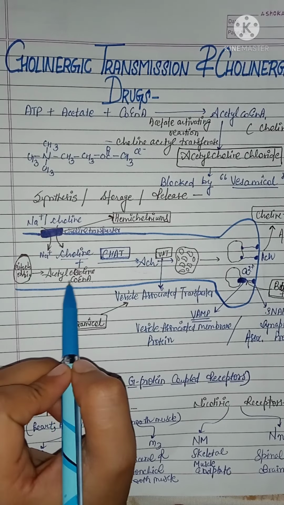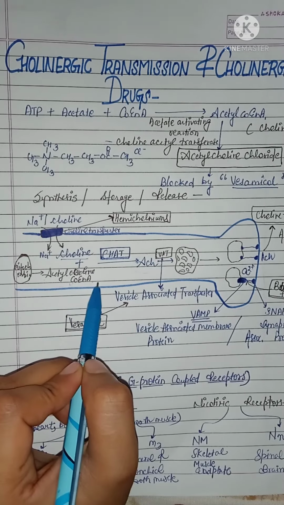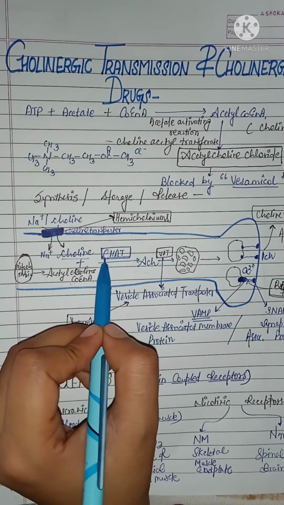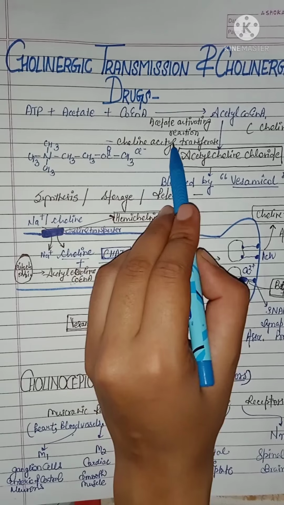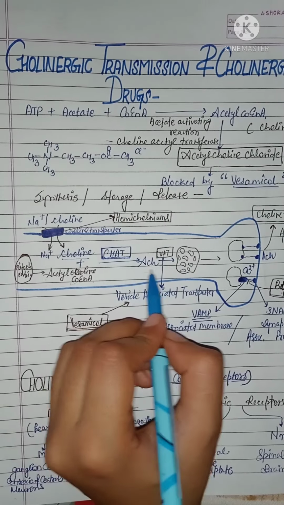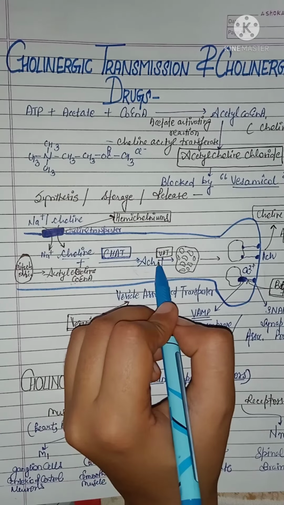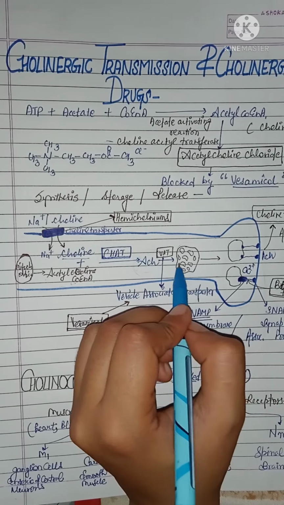After the formation of acetyl coenzyme A, it combines with choline, and in the presence of choline acetyltransferase there is a formation of acetylcholine, which is further stored inside the vesicle.